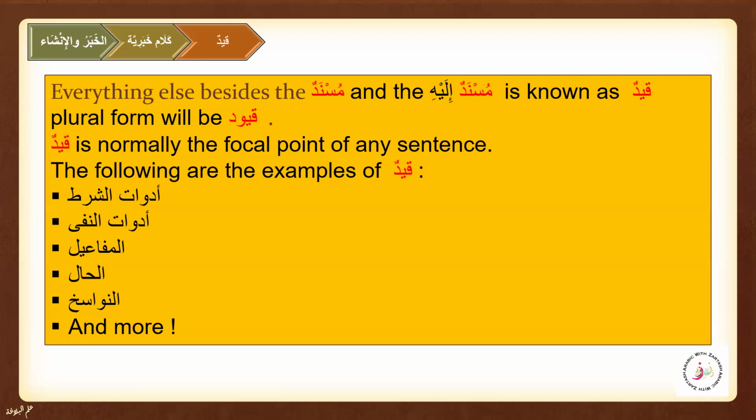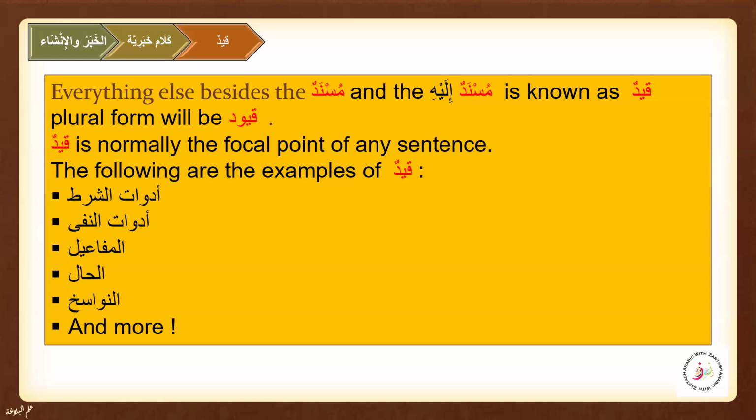While the Taqyid is the restriction, and that is why, like when we restrict someone, the Urdu speakers know that Qaid is when you imprison someone, like someone in a jail, restricted in the qaid. That word is also the same in Arabic. So it is qaid, and the plural form is quyud, and qaid is normally the focal point of anything, we can say. It gives extra meaning, but also it is a restriction.